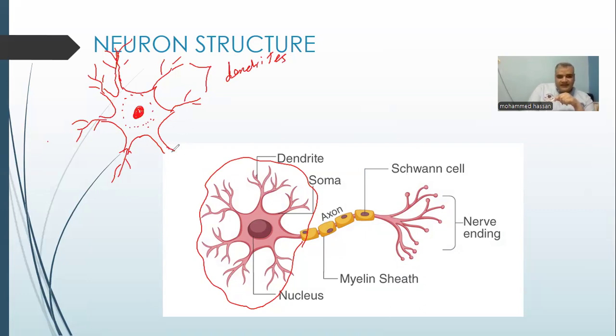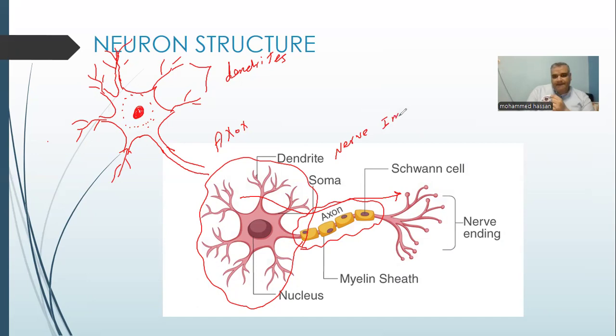As you see, we have an expanded part of the nerve body called the axon. This axon allows the nerve impulse to pass from the nerve body until it reaches the nerve ending. It's called the nerve impulse.